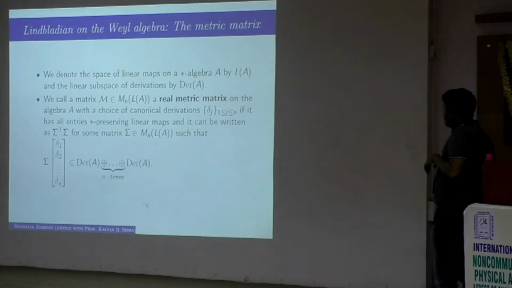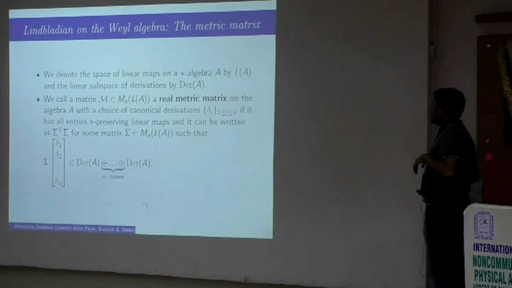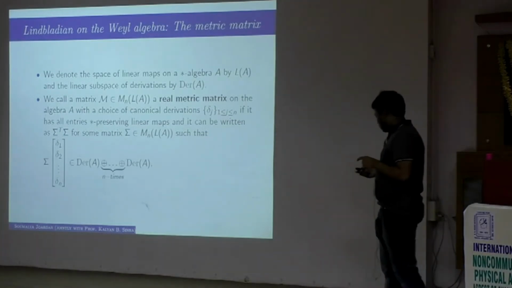Furthermore, it can be written as sigma transpose sigma for some matrix such that this is again in this space. I will explain what is meant by this. This is the analog of positivity. Like you have a factorization of the matrix, you can write it like that, so that is positivity.